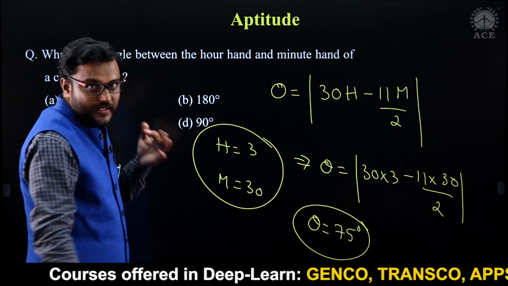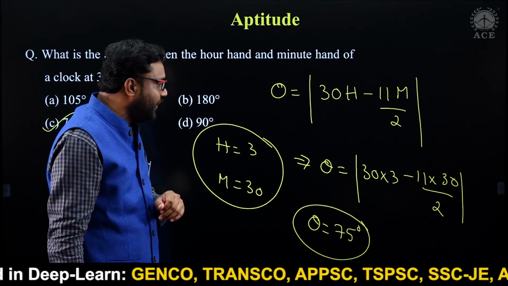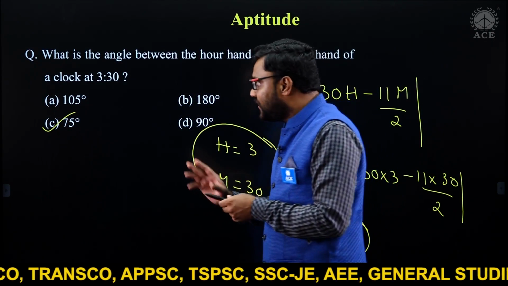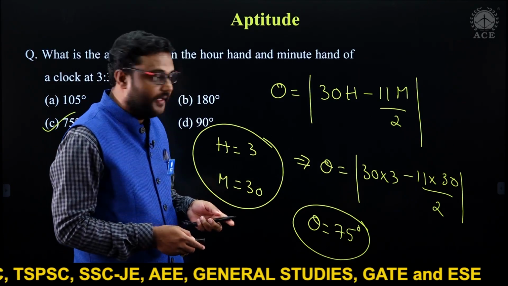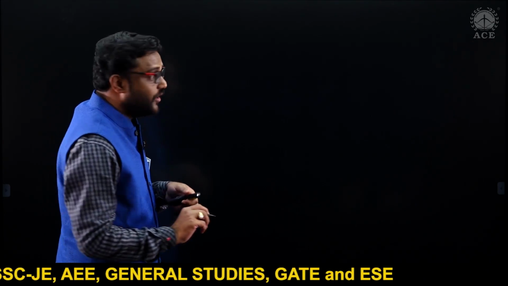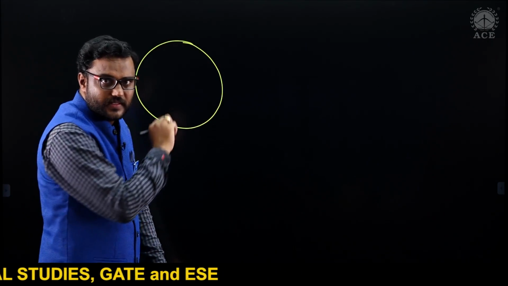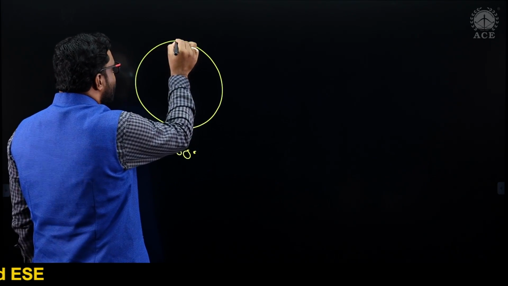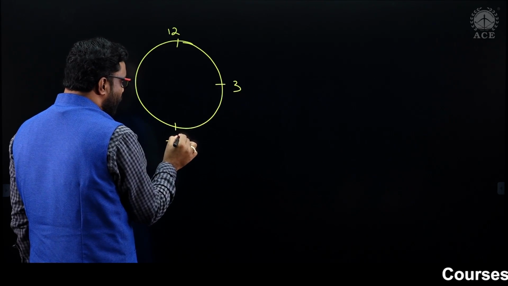Let's go ahead with the concept. Using the formula we got the angle between the hands as 30h minus 11m divided by 2, where h is 3 and m is 30, giving 75 degrees. Now, let's see the concept. This is one full cycle, 360 degrees. Here we have 12 numbers, 12 hours, one full cycle.